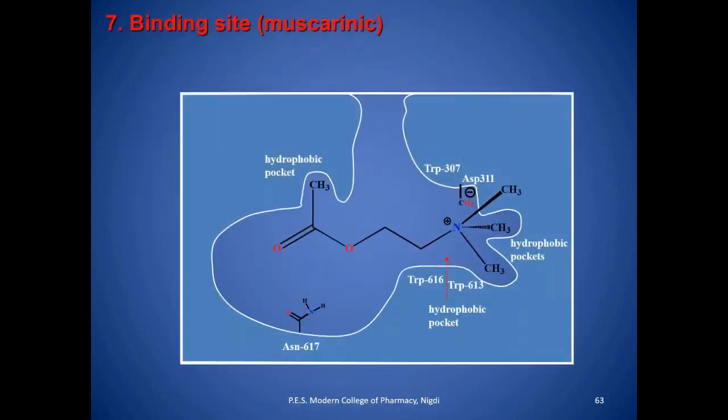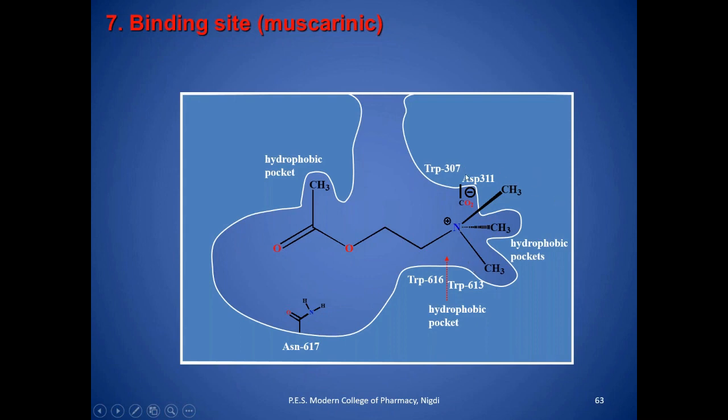So here you can see that this is the acetylcholine molecule. This is a hydrophobic pocket where the CH3 of acetylcholine will form a van der Waals type of interaction. See this one. Then here again there is a hydrophobic pocket.